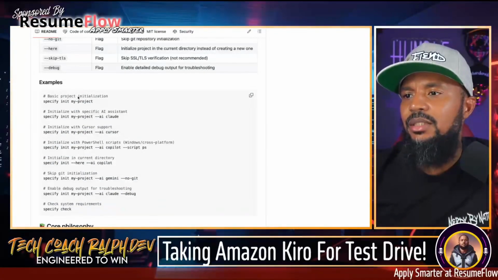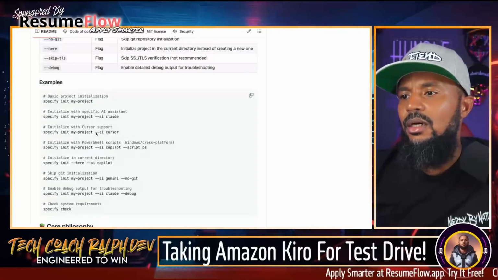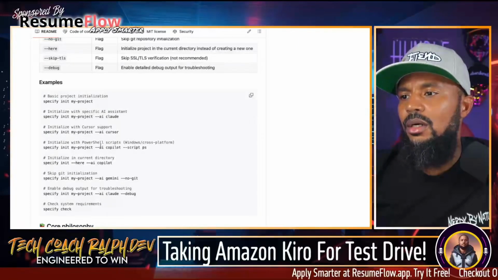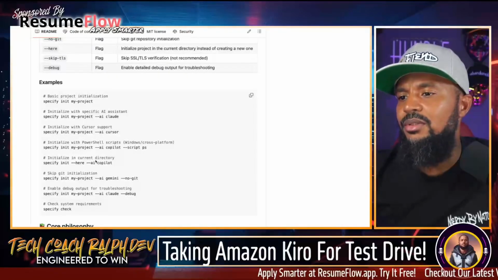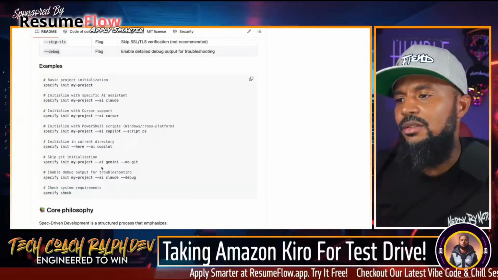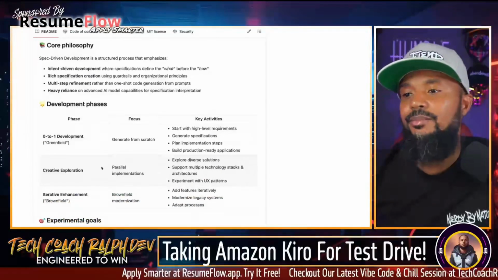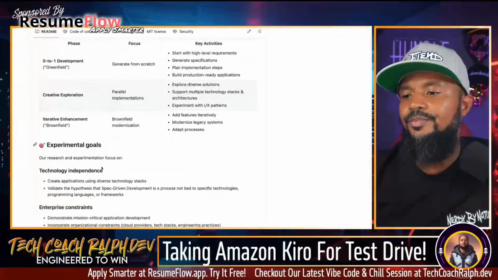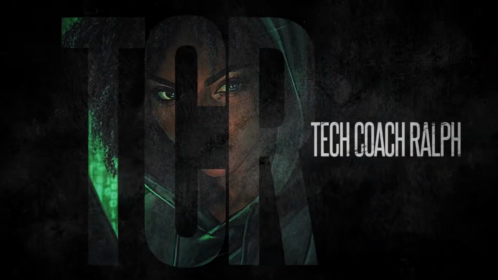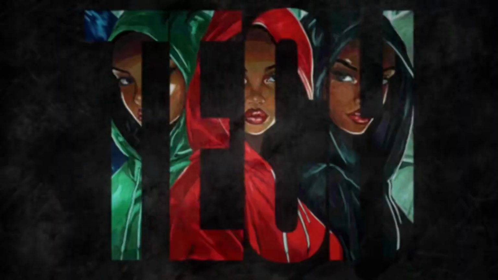Examples: basic project initialization. Specify init my project with AI assistant, with cursor support, with PowerShell scripts, skip git initialization, no git, enable debugging. Huh. I don't know. This seems pretty cool. We're gonna review it. We're gonna take this on for next Wednesday.